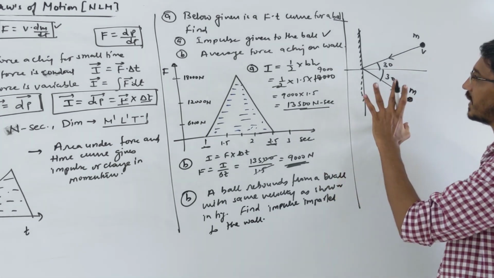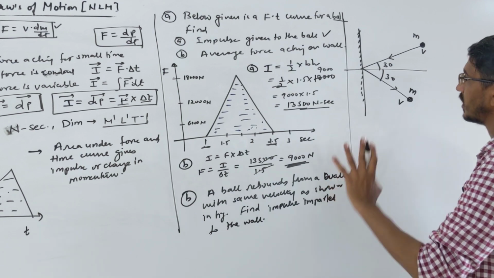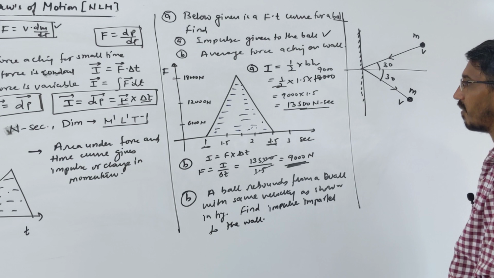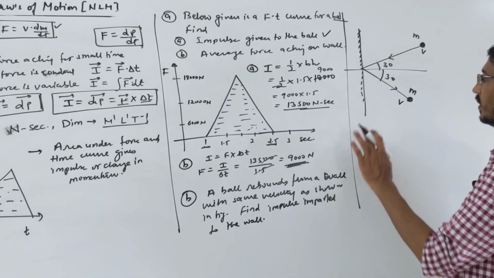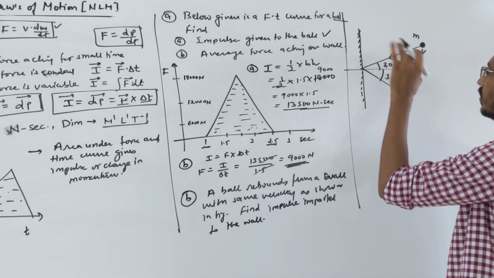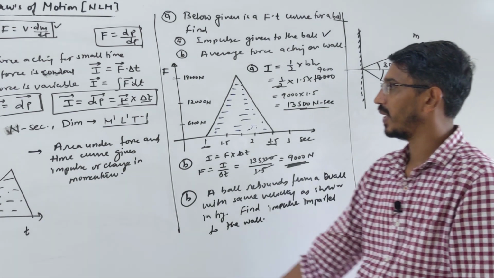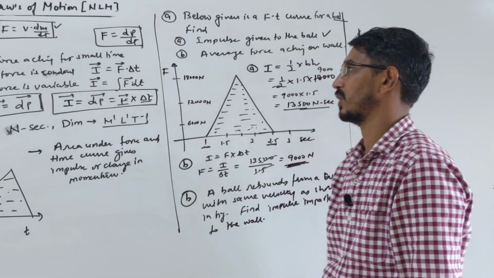So we have to find the impulse given by this ball to the wall, or they can ask for force also. So first we calculate impulse. Here we know mass and velocity, so we know momentum, so you have to calculate the change in momentum, because once we know the change in momentum, you can find your impulse, then you can find your force also, right?